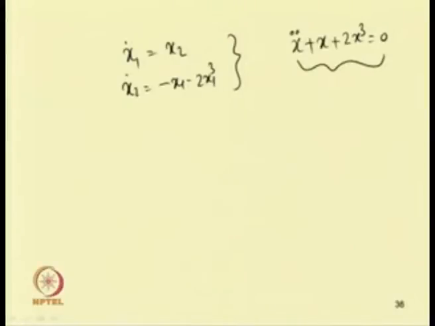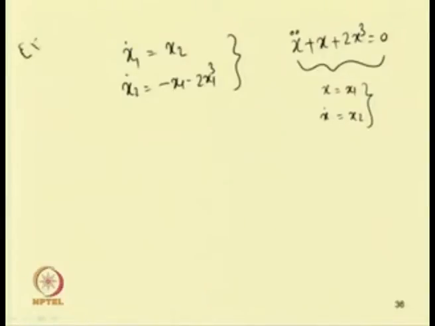By writing x equal to x 1 and x dot equal to x 2, we can write this equation in this form: x 1 dot equal to x 2, and x 2 dot, which is equal to x double dot, can be written as minus x minus 2 x cube, which is minus x 1 minus 2 x 1 cube.